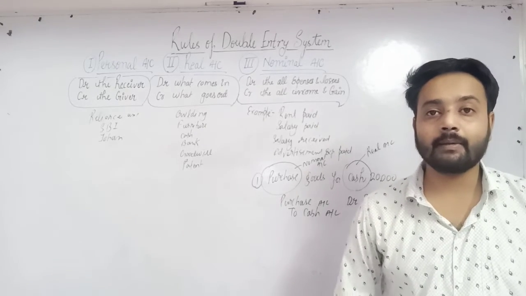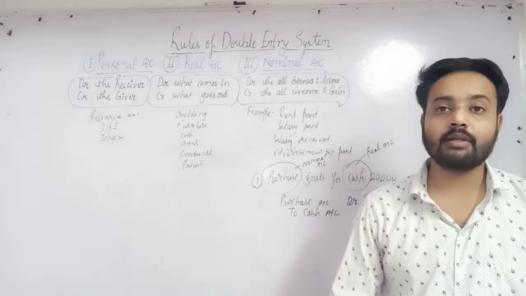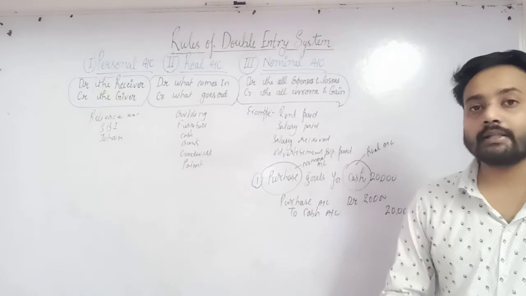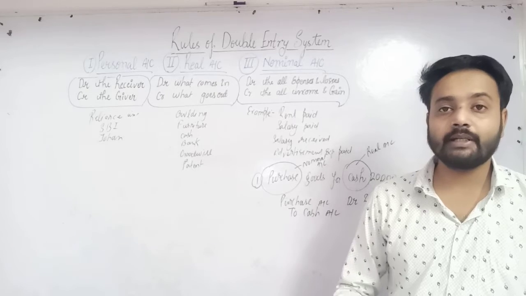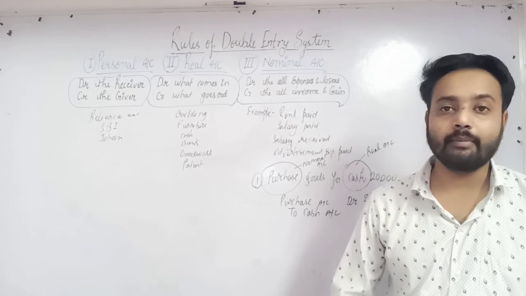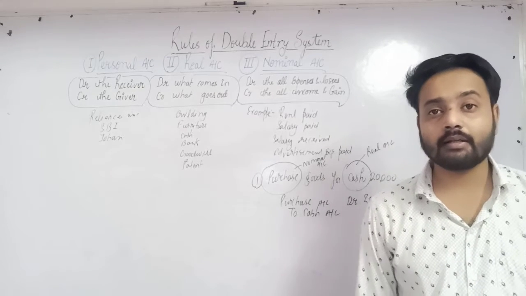Suppose you paid money, you paid cash to John. In this transaction, John is the receiver, John is receiving the money. So John will be debit. John's account is debit.